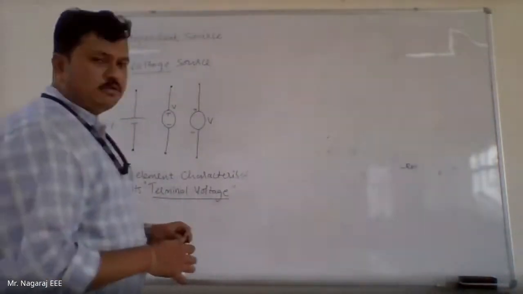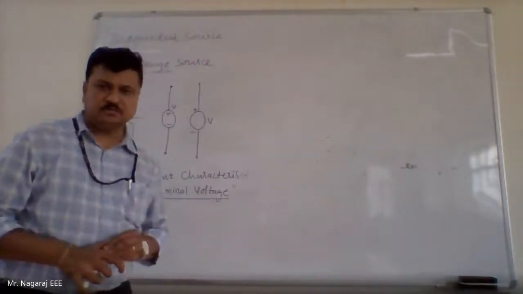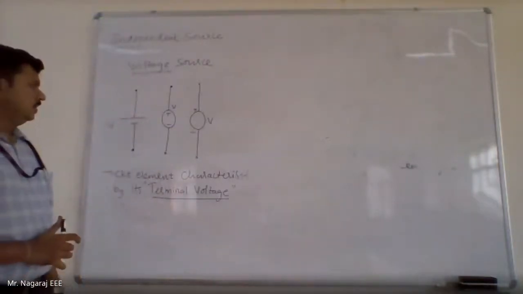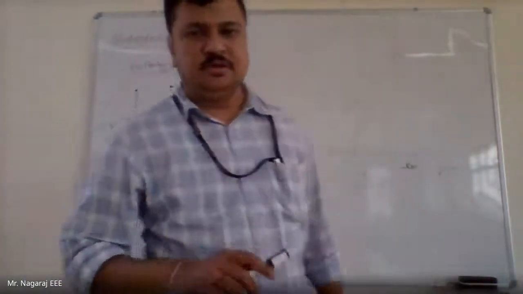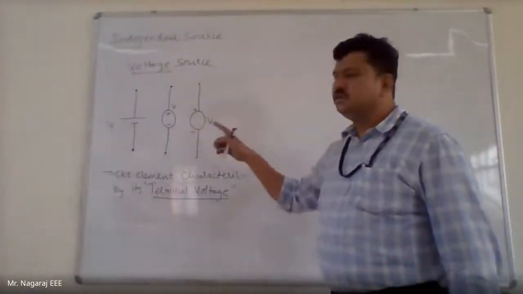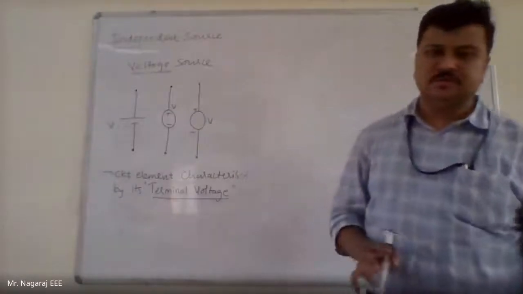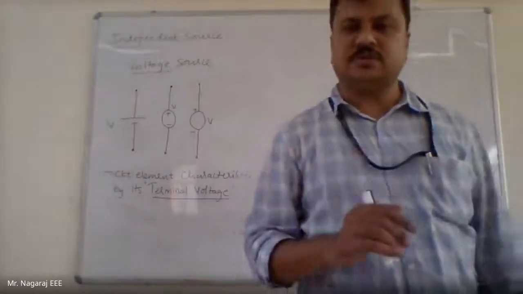So, irrespective of the current flowing into it, with respect to magnitude or with respect to direction, the terminal voltage value will remain constant. That is independent voltage source.